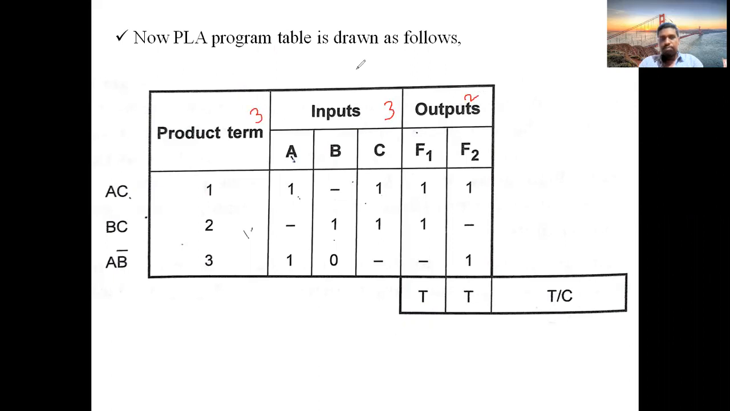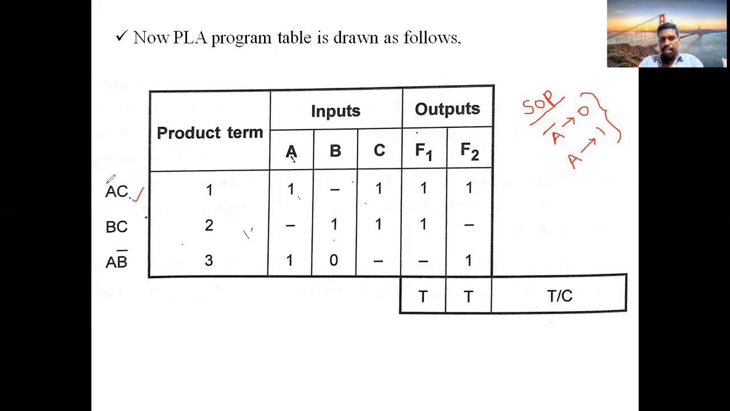Now, what is the first term? AC. So A is in normal form. Normal form means the question is an SOP question. Again, you should remember the considerations of SOP. Any literal in complementary form is taken as 0. Any literal in normal form is taken as 1. These are the two assumptions you should keep in mind while dealing with SOP.